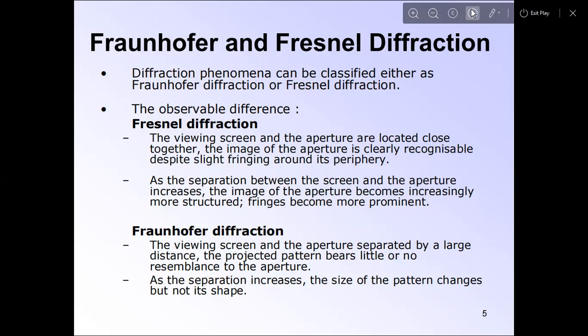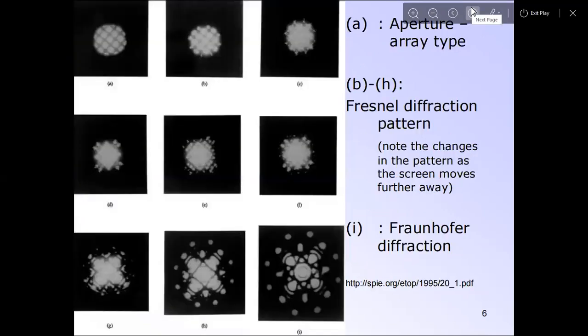So here is an example of aperture array types A and B. 2A is actually a Fresnel diffraction pattern, and Fraunhofer diffraction is only I. Okay, I is the example of Fraunhofer diffraction.